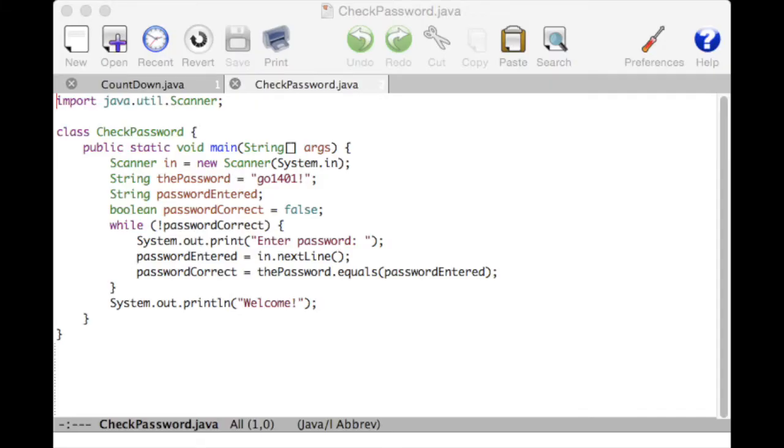Well, if the value is false for password correct, then when we evaluate while not password correct again, we'll get not false, which will be true, and we'll run the loop again.